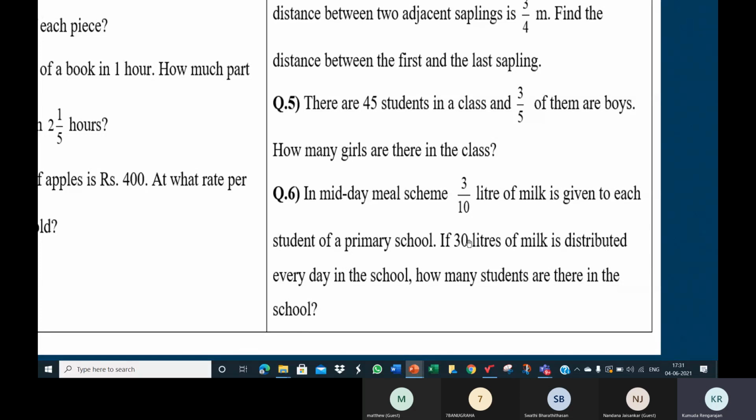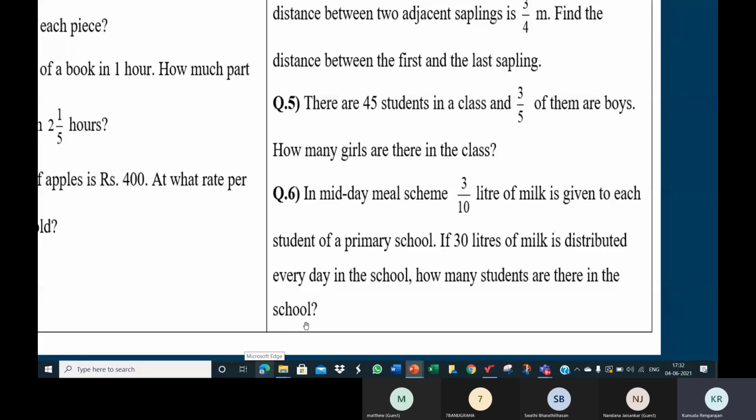Anugraha, replace some other number for 30. Ma'am, 10 liters. Shall we take 5? Just to understand the situation, we'll take 2 liters, Anugraha. Okay, ma'am. So, in a midday meal scheme, 200 ml of milk is given to each student of a primary school. If 2 liters of milk is distributed every day in the school, how many students are there in the school?